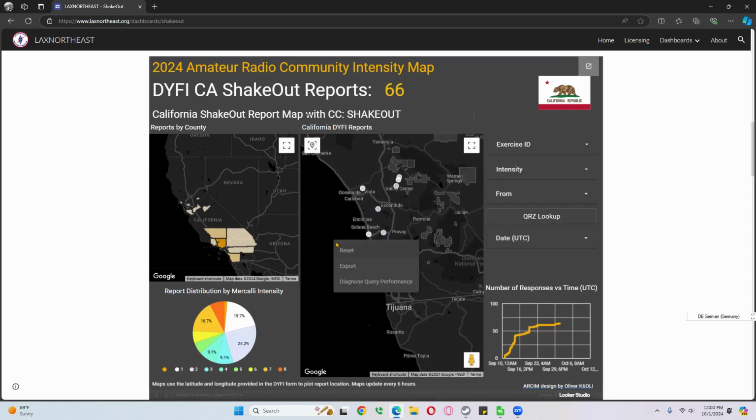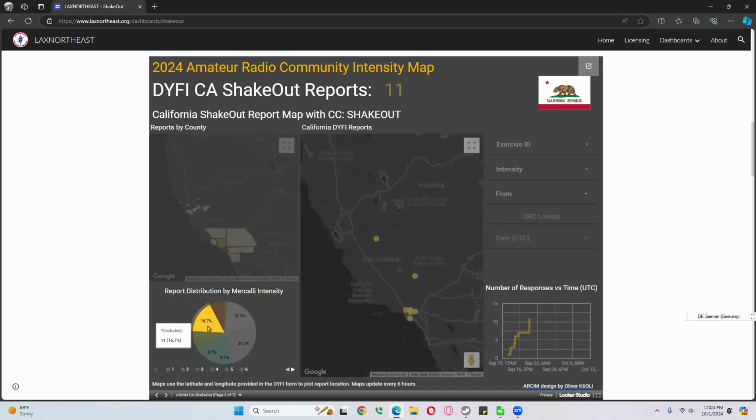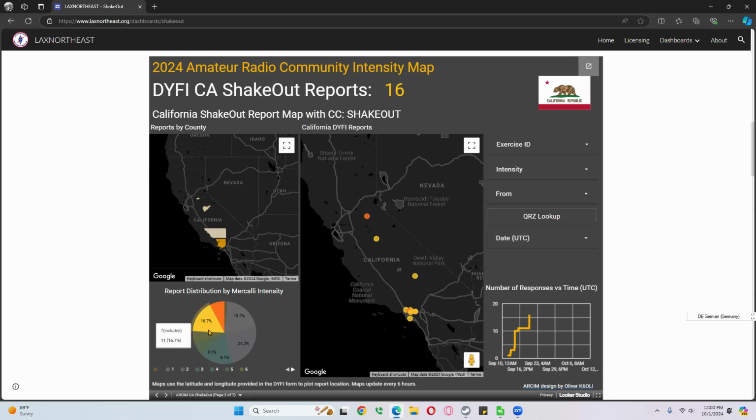We can right mouse click, reset, and we can see all the information. Just like the previous board, you've got the exercise ID, you have intensity, you have the from, you can do a QRZ lookup, and you've got a date. And of course, you can select intensities if you wanted to say, let's see everything 7, 8, probably not the ones, but 7 and 8. You can actually see that right there.